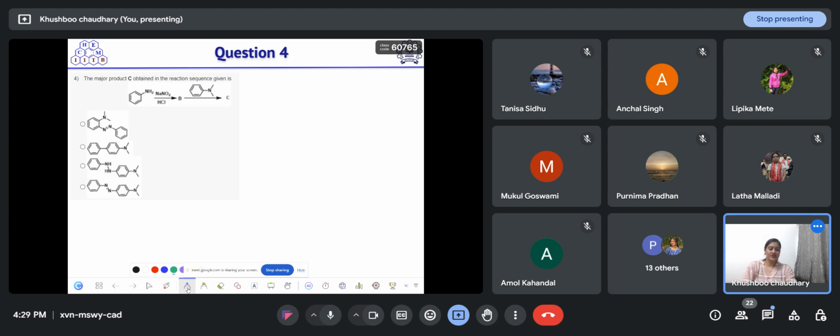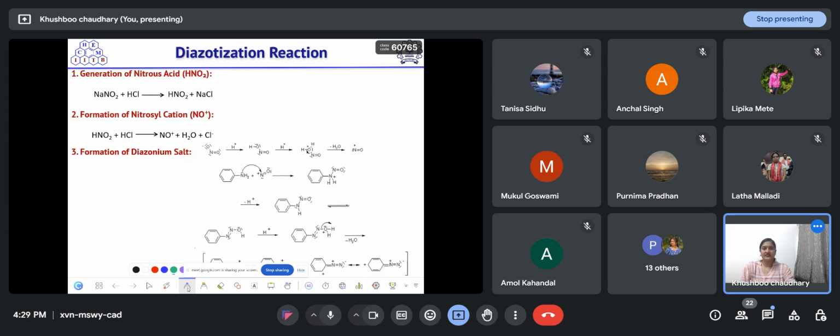So let us discuss the mechanism. First, in the diazotization reaction, the generation of nitrous acid takes place. When sodium nitrite reacts with hydrochloric acid, it forms HNO2 and NaCl is released as a salt in this process.